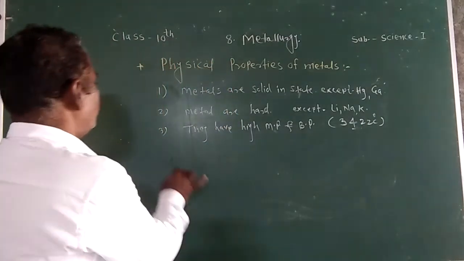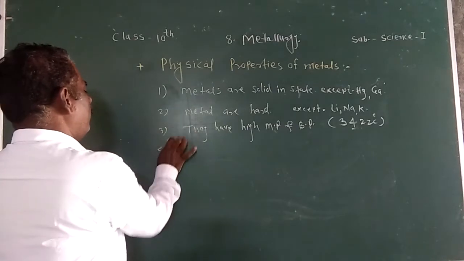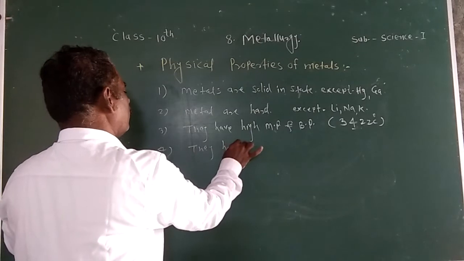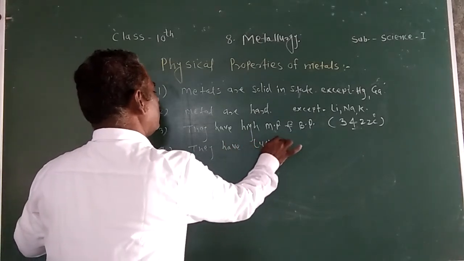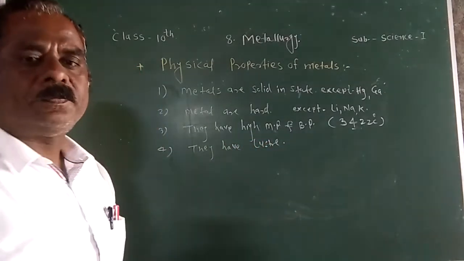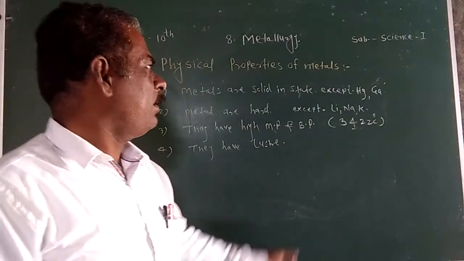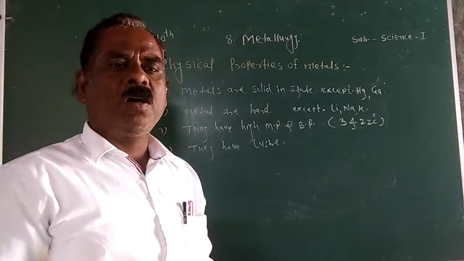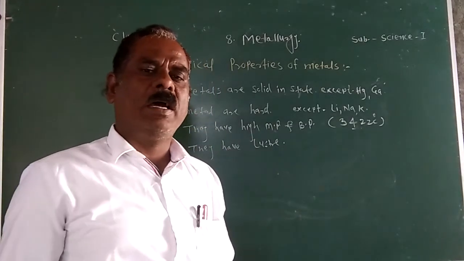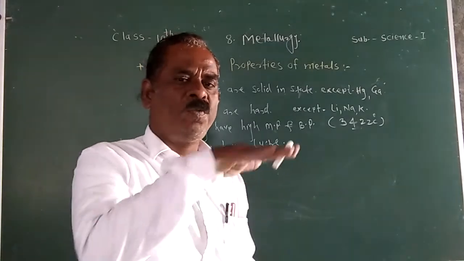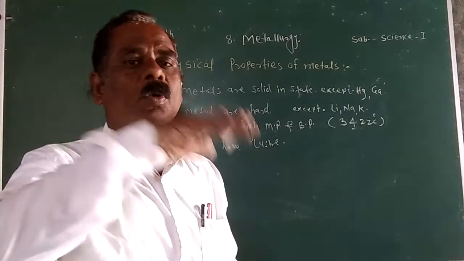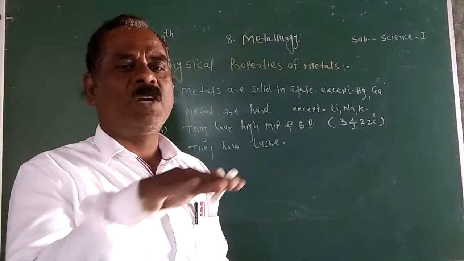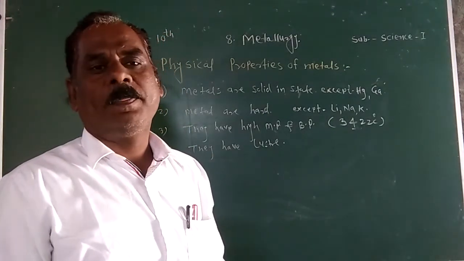Next, fourth property, the metals have a luster. Luster means shining. Except again, the soft metals do not have much luster. If you cut any surface of metals, the freshly cut surface shows more shining. But after a few days, this surface does not show the shining. Why?